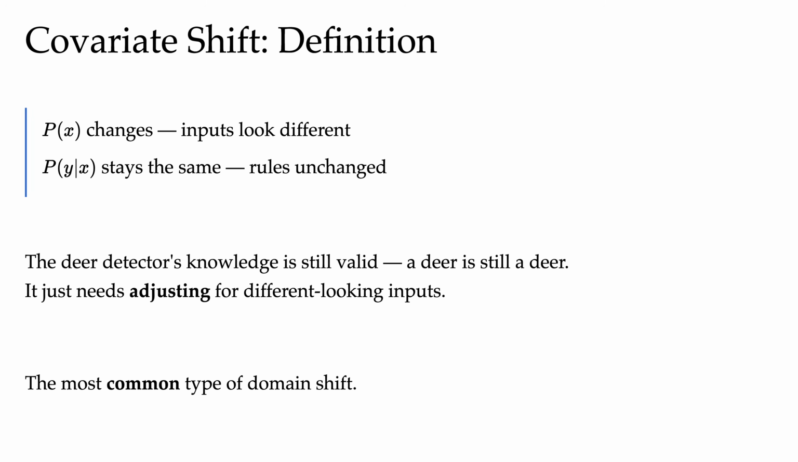In particular, P of X, the distribution over the inputs, changed. The inputs look different. P of Y given X, which describes the rule, stays the same. The rules are unchanged. Let's see the math underneath it.